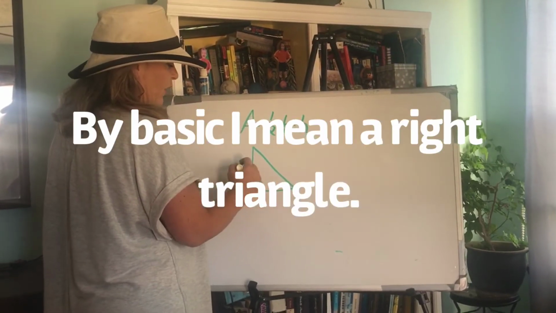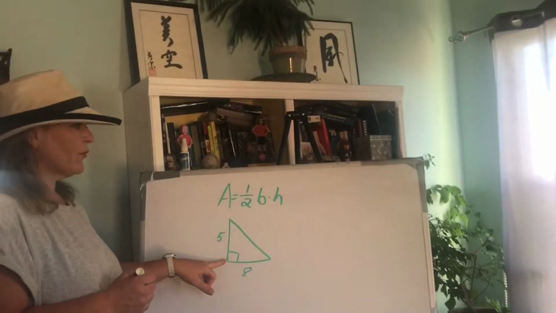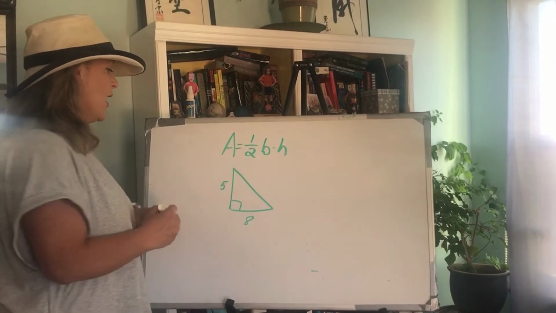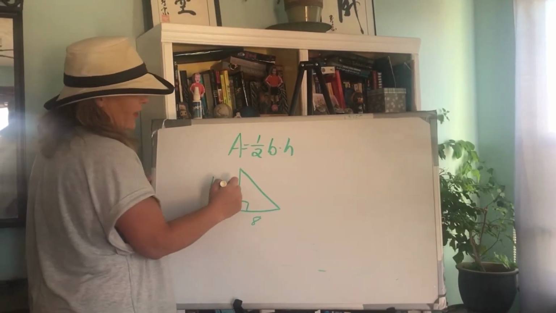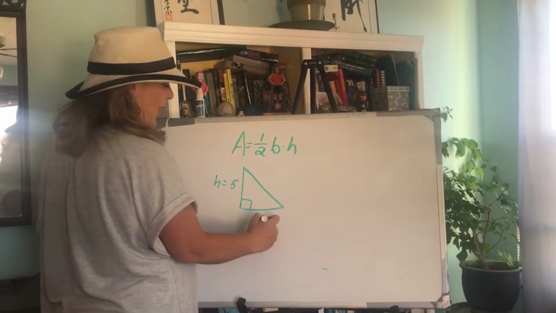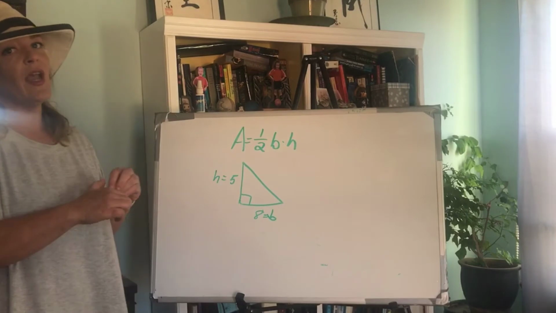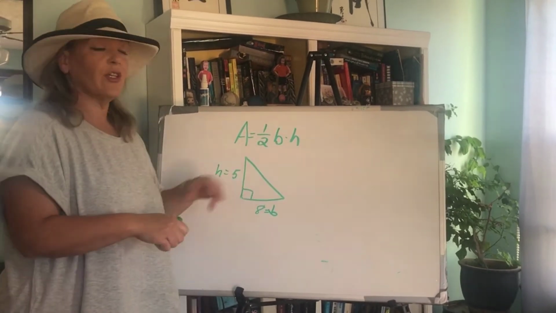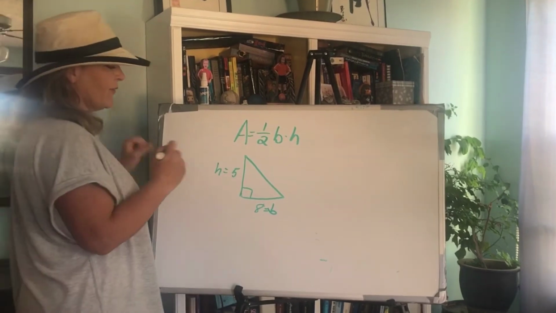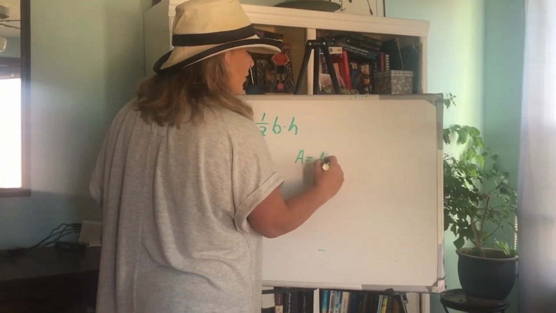Our first triangle was 5 by 8. Okay, with a right triangle, it's fairly easy. This is the height of the triangle. And I know this is backwards from what it is on the FLN. The FLN has actually the 8 as the base, but it's the same difference. Remember the commutative property of multiplication, meaning that 5 times 8 is the same thing as 8 times 5. So we have these two units, and we're going to plug it into our equation.